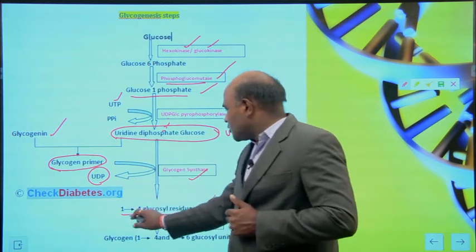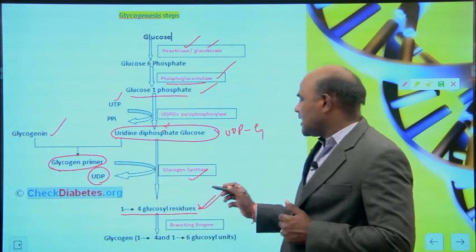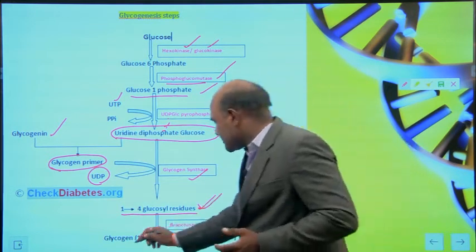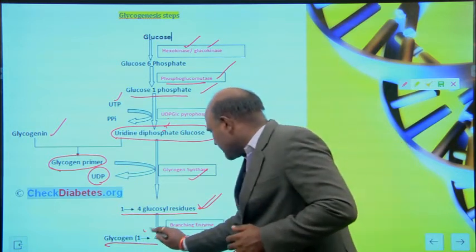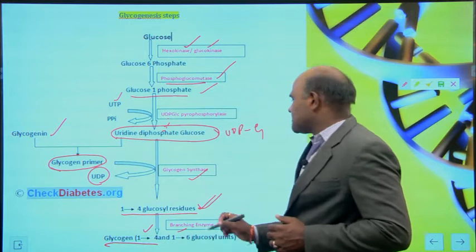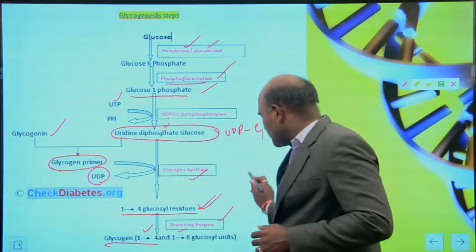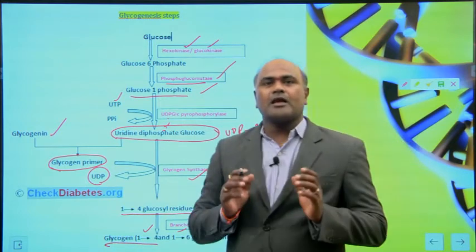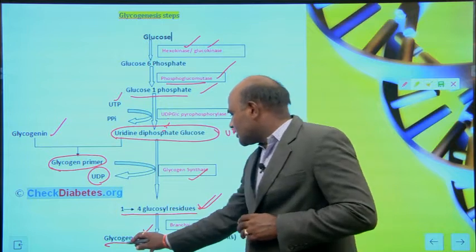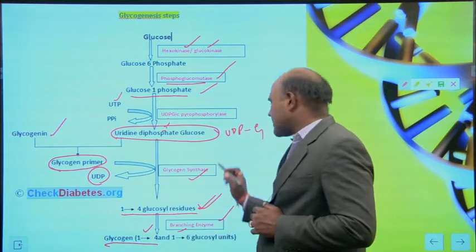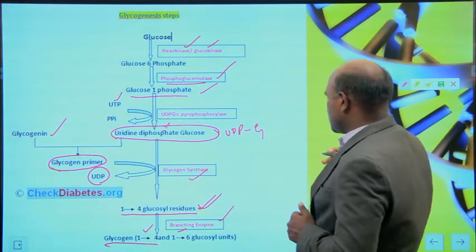Again 1,4 glucosyl residues produce glycogen with 1,4 linkages and 1,6 linkages. The enzyme here is the branching enzyme. These are the steps involved in glycogenesis.